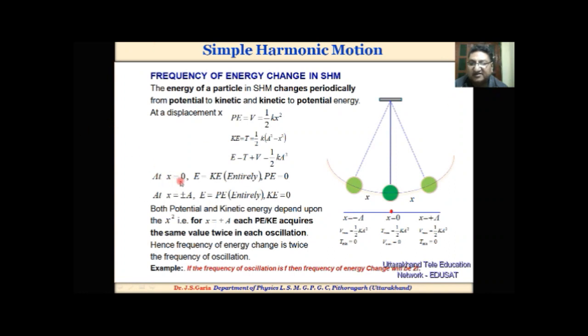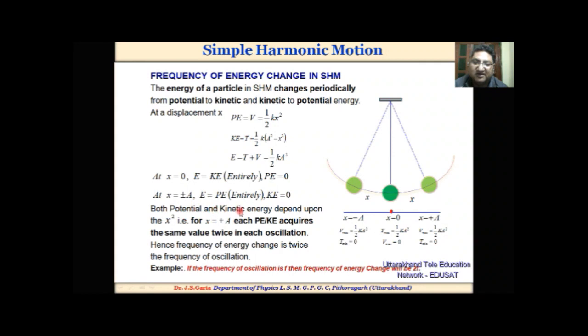That is, at x equal to 0, the total energy is entirely kinetic energy, and the potential energy is 0. At x equal to plus or minus a, the total energy is entirely potential energy, and the kinetic energy is 0.